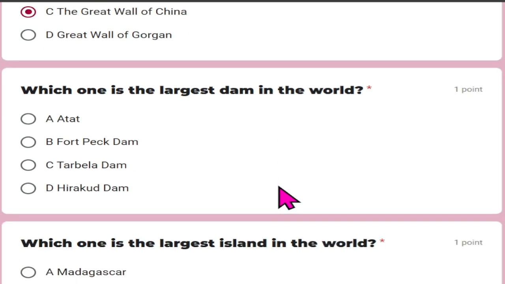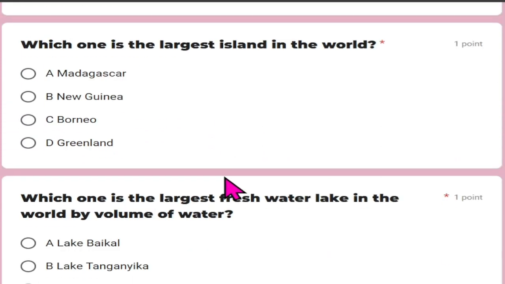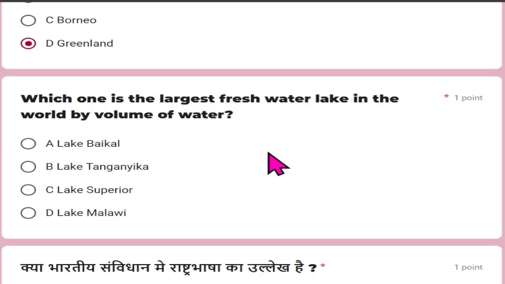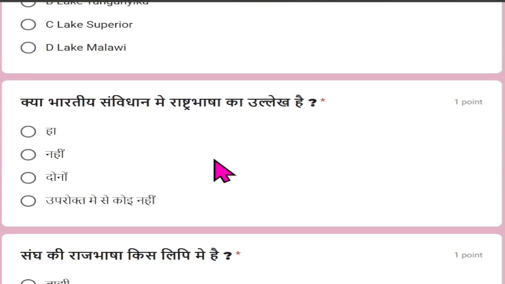Which one is the largest dam in the world? And that is Tarbela Dam. Which one is the largest island in the world? And that is Greenland. Which one is the largest freshwater lake in the world by the volume of water? And that is Lake Baikal.